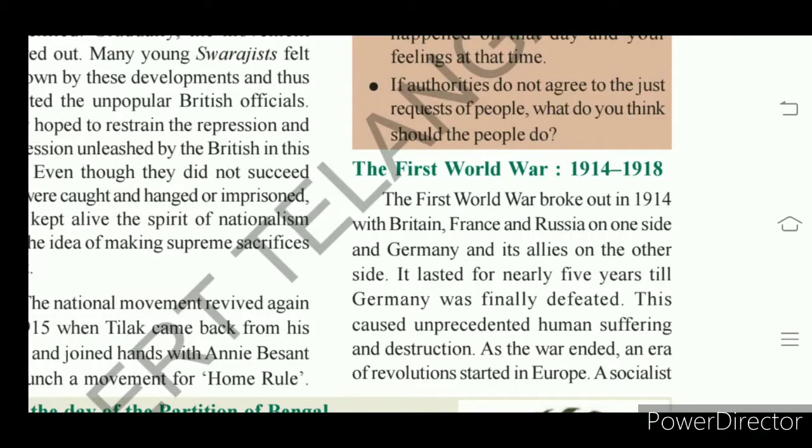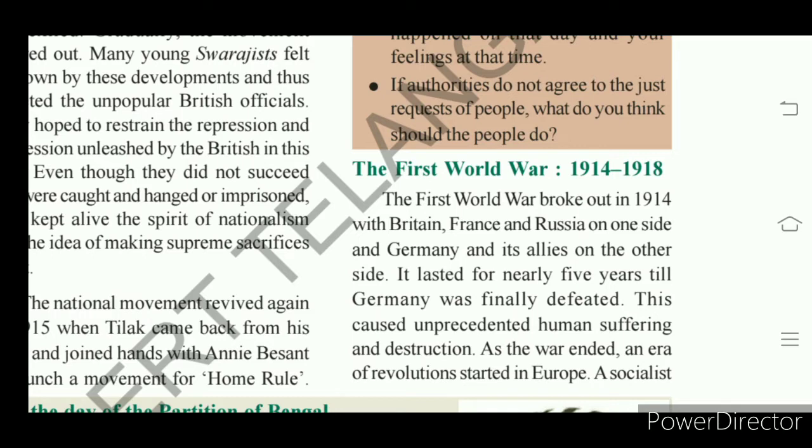1914 to 1918 is the period of World War I. So during World War I, how was India?